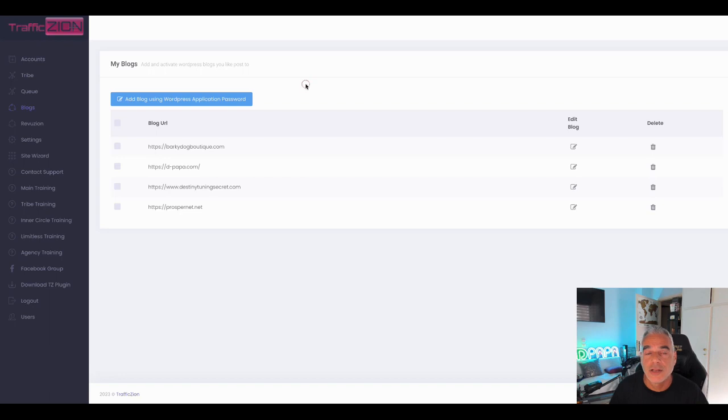Our blog upsell is going to be able for you to actually post the content automatically, instantly to your website instead of you doing it manually. Because you could do it manually, you could get the content and copy and paste and put it on your website, but you need to add the tags, the featured images. You just got to do the extra step. We're allowing you to do this instantly, and this is another upsell for the blog automation that ties in with our TrafficZion.